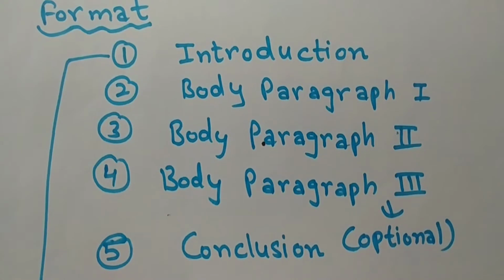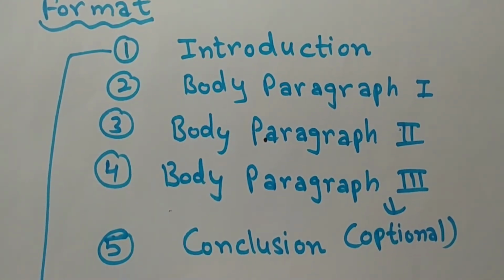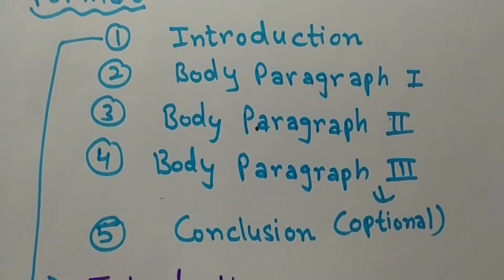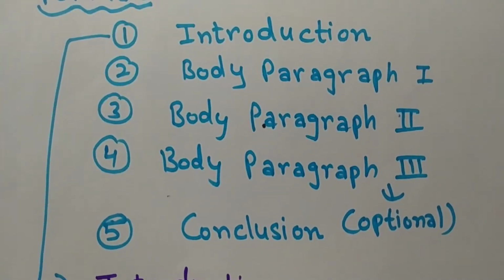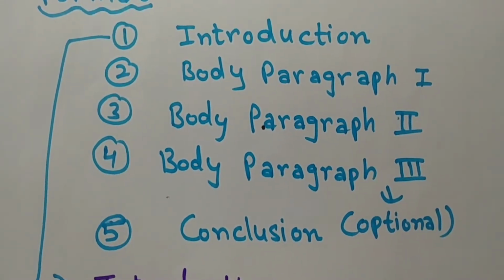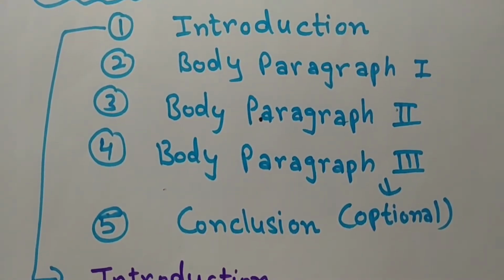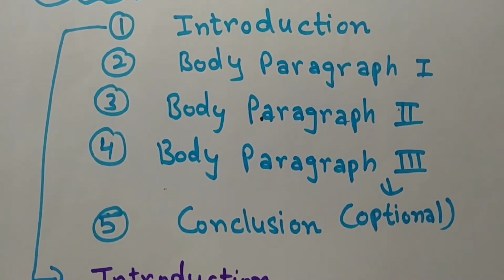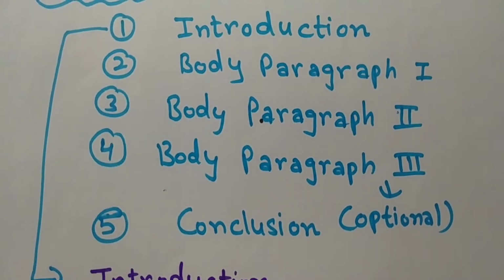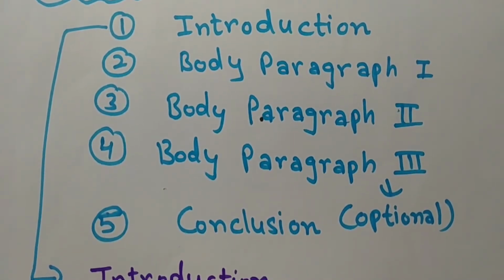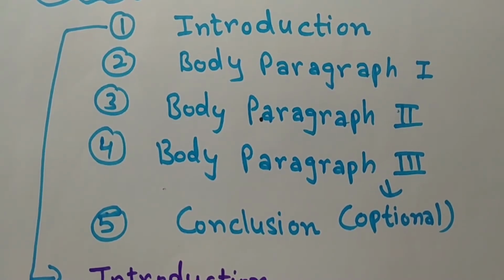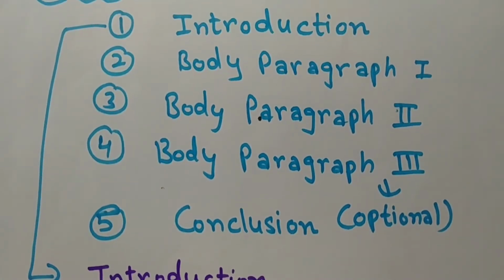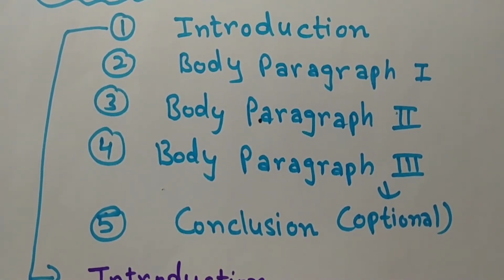Let's discuss the format of these types of essays. As we are supposed to write 250 words in writing task 2 for an essay, how should we arrange our answer so that we can easily cover 250 words? For agree disagree, there should be 5 paragraphs. First one is introduction, second is body paragraph 1, third body paragraph 2, then you can write another body paragraph that is completely optional, and in the end you write a conclusion which must be written.